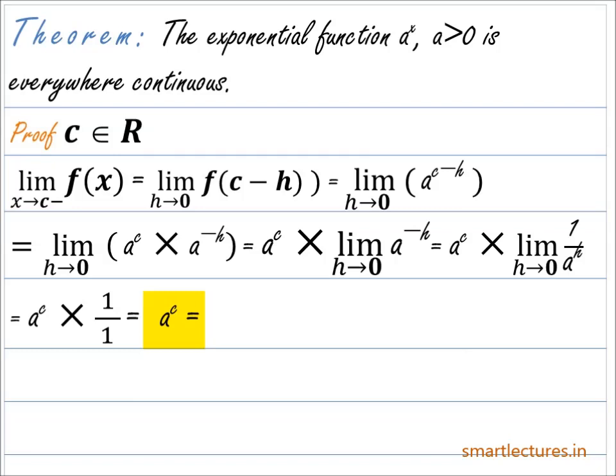And what's the value of the given function at the point c? It is also equal to a to the power c. That means the left hand limit is equal to a to the power c, which is equal to the value of the function at the point c, or f of c.